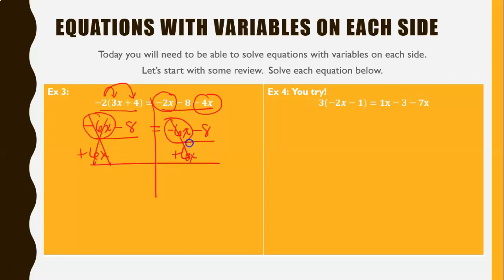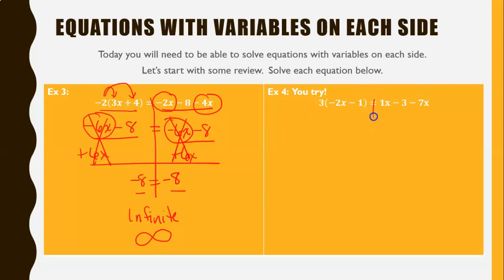The x's cancel, the x's cancel. I'm left with negative 8 equals negative 8. Now this is really similar to the ones we did in examples 1 and 2. The x's have all canceled out, but this time the answers are the same. So that means there are infinite solutions that would make this equation work, and we can shorten that by using a laying down 8. Pause the video and try example 4 on your own now.